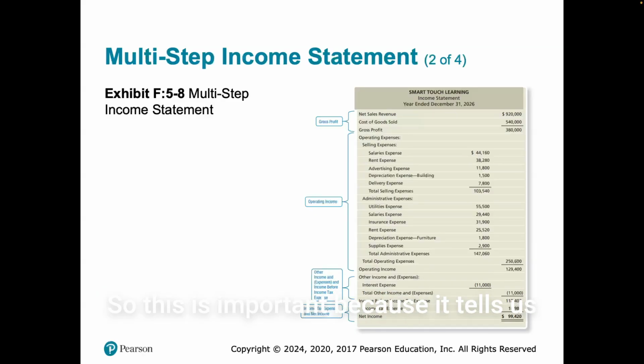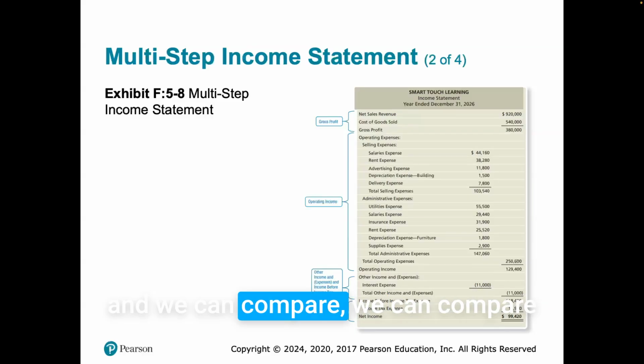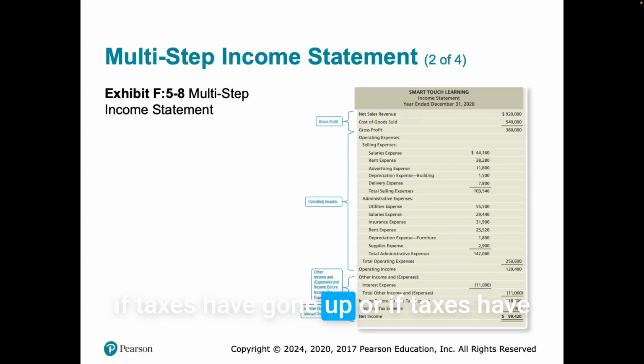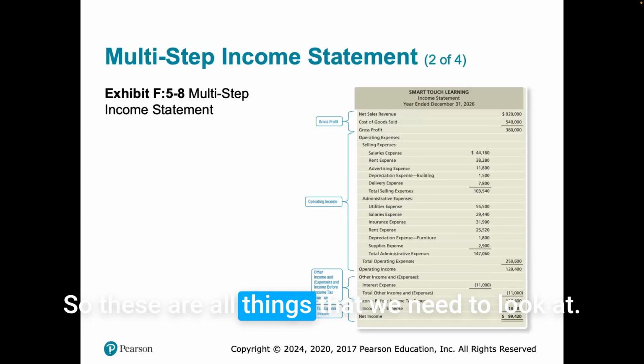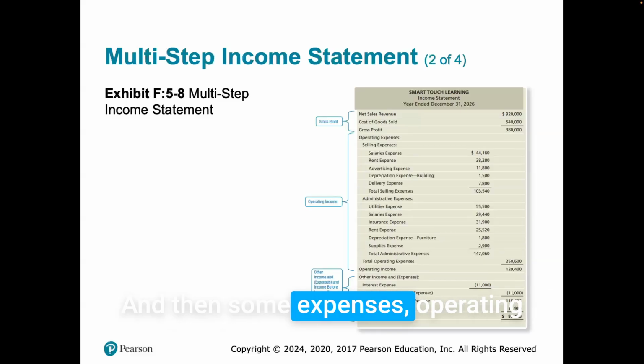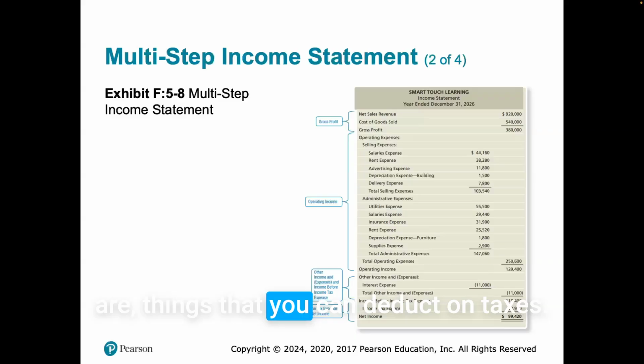So this is important because it tells us where we can start looking at where most of our expenses are coming from. And we can compare if taxes have gone up or if taxes have gone down or how much are we paying in interest and things like that. So these are all things that we need to look at. And then some expenses, operating expenses, cost of goods sold, all those are things that you can deduct on taxes.